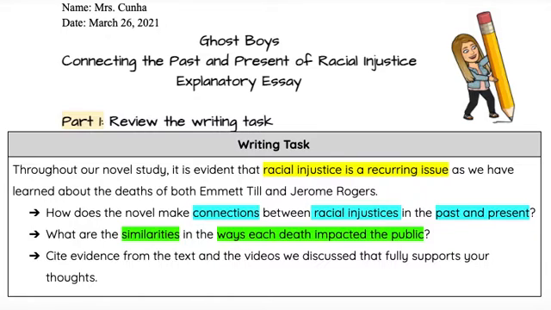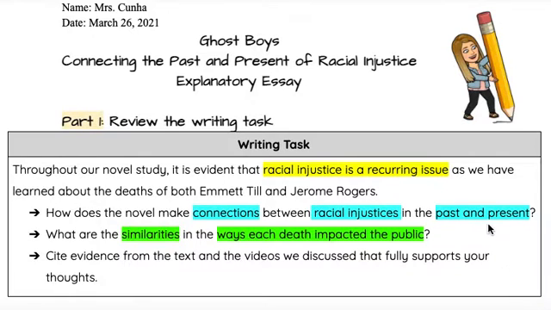Think about what Emmett Till's murder and death sparked in the world. Remember that civil rights leader, Rosa Parks, right? We know that Rosa Parks was inspired by Emmett Till and what happened to him.